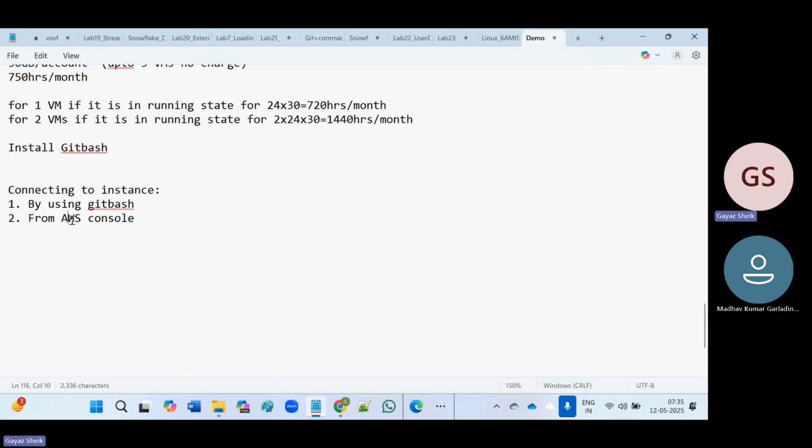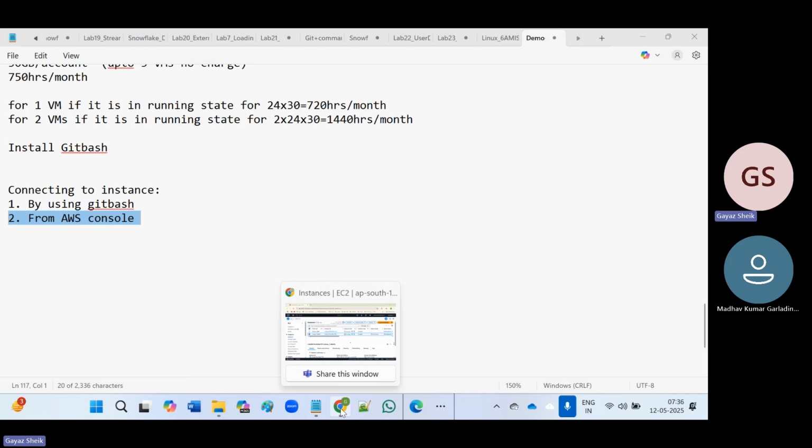First of all, let's see how we can connect to our instance from the AWS console. We prefer this AWS console connection when I want to do very short-term work, where I just want to execute one or two commands. In that case, there is no need to connect through Git Bash. Once my instance is in running state, I can connect from the AWS console, and I will execute the required commands.